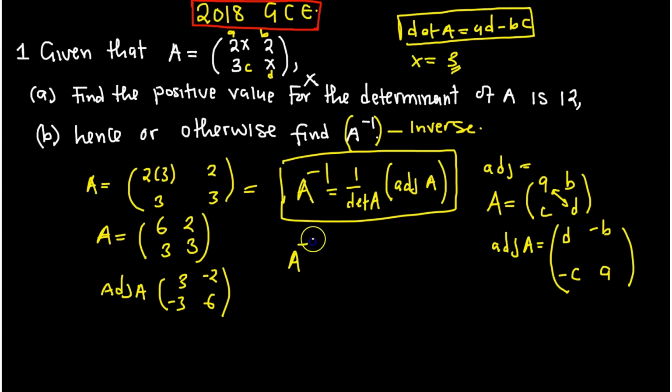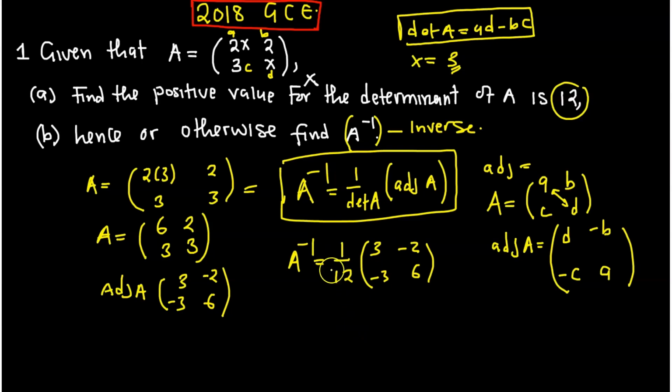So the inverse of A is equal to 1 over, what is the determinant that we are given? 12. So please take note, don't use the value of x that you found. That is not the determinant. The determinant is given in the question. So 1 over 12 multiplied by the adjoint, which is 3, negative 2, then negative 3, then 6. This is how you do it.